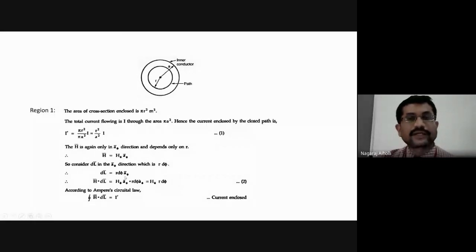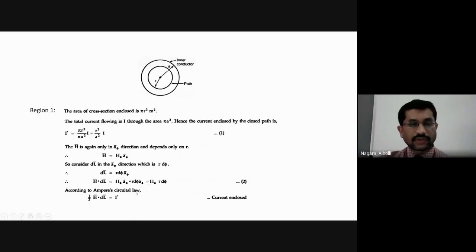The r d phi is the magnitude. What about the vector? If you want the vector, then we have to consider the unit vector. The unit vector along the d phi bar direction is a phi bar, and hence the vector dl bar is equal to r d phi a phi bar. Next, find the dot product of H bar and dl bar. H bar dot dl bar is equal to H phi a phi bar dot r d phi a phi bar. Here a phi bar dot a phi bar is 1. Therefore, what remains? H phi r d phi.